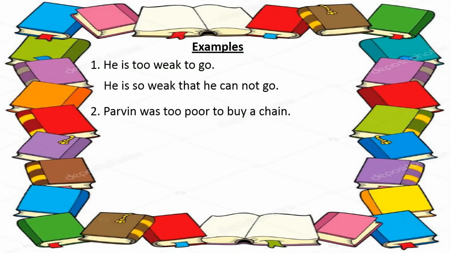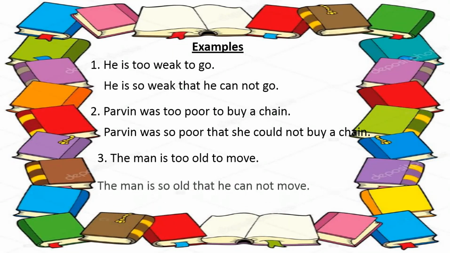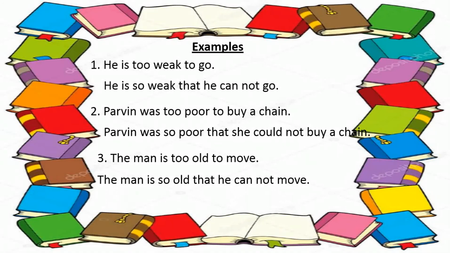Parveen was too poor to buy a chain. From the structure we can do it: Parveen was so poor that she couldn't buy a chain. This sentence is past tense, so you write couldn't. The man is too old to move. So: the man is so old that he cannot move. This is the example.